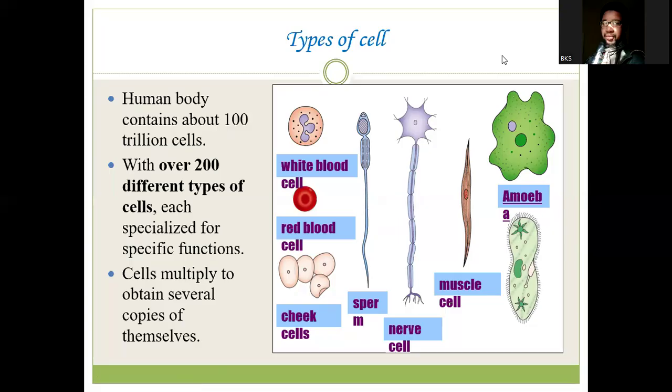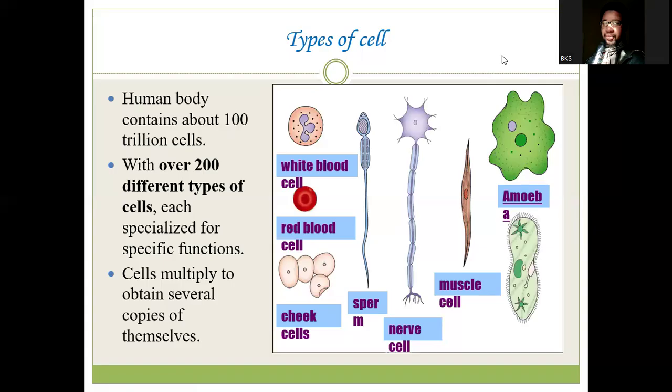Okay. So, in a human body, we have different types of cells, because overall the human body contains about 50 to 100 trillion cells. All these cells belong to at least 200 or 210 different types of cells. These different types of cells each have their own specialized functions.